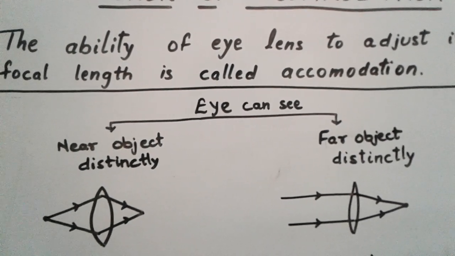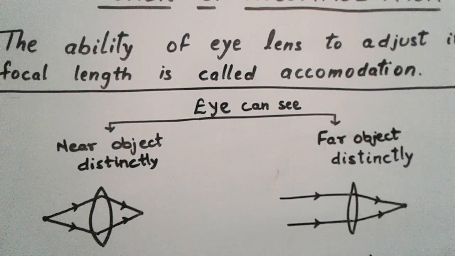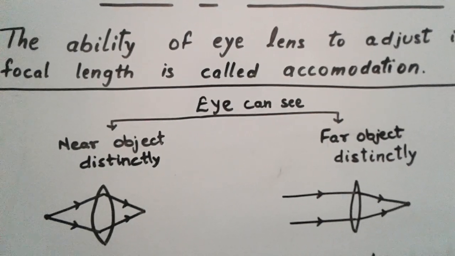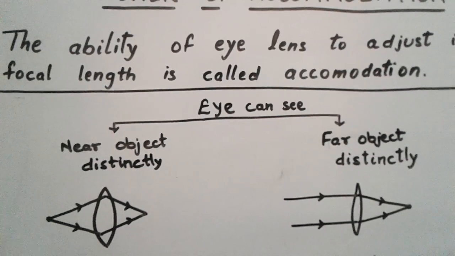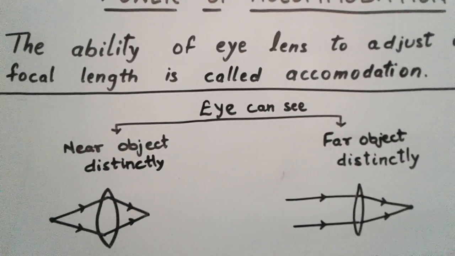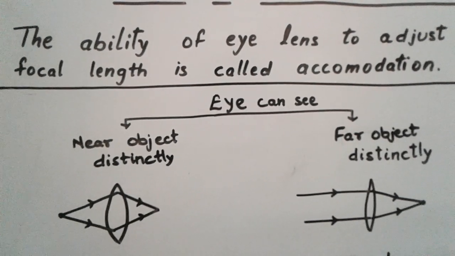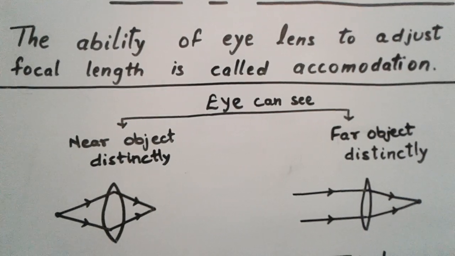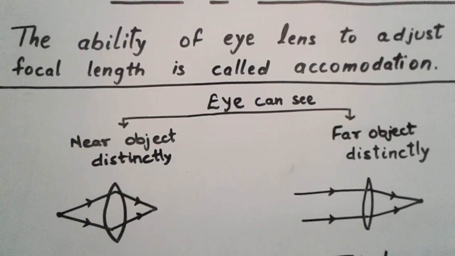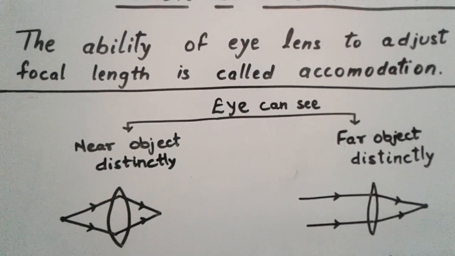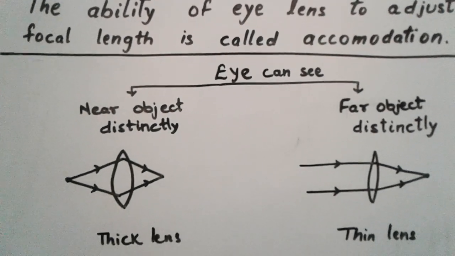We can read, and we can also see a far object kept on the table or in another corner of the room so quickly. The reason behind this is that our focal length adjusts very fast. As you can see here, for the eye to see near objects and far objects distinctly, the eye lens needs to be very thick for near objects.